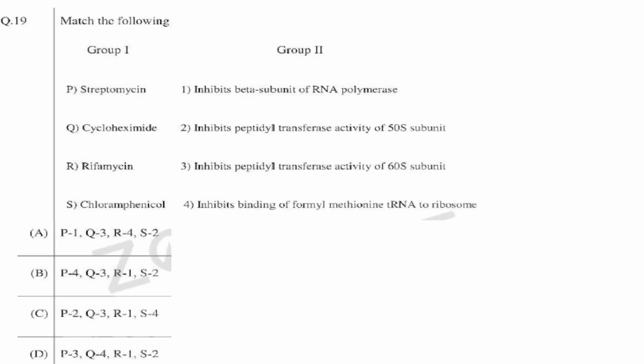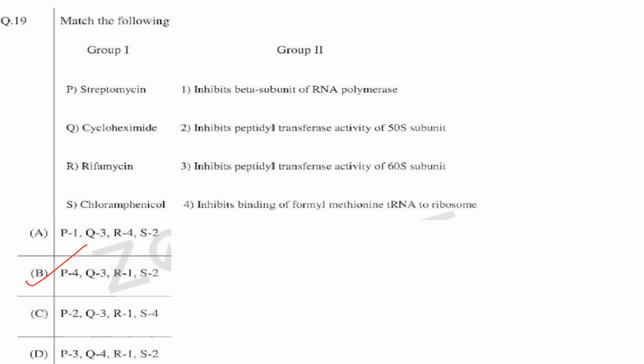Then next one. Streptomycin. You have to match the following. What does streptomycin do? Streptomycin inhibits binding of formyl methionine tRNA to ribosome, P4. P4 is there only in option B, so option B must be your answer, but we will see.